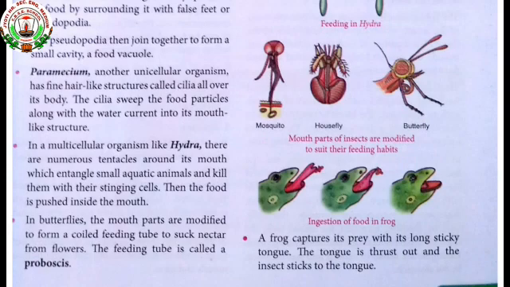Then the next one is about the earthworm. Earthworm uses its muscular pharynx to swallow its food. The whole earthworm body is muscular.